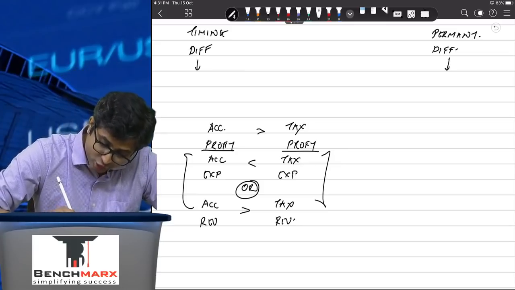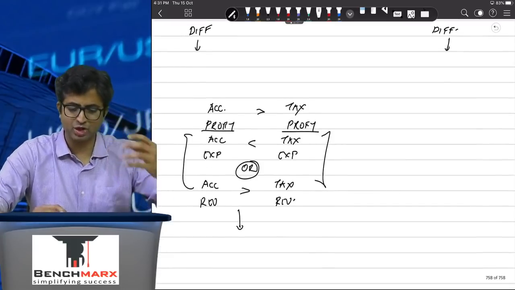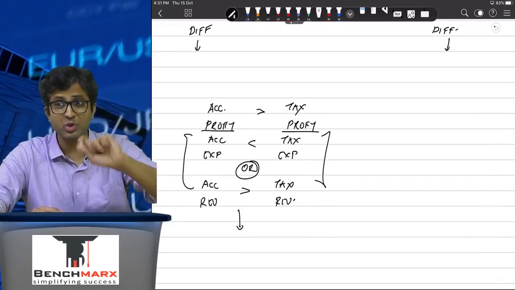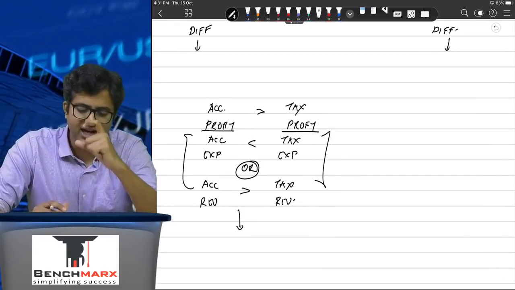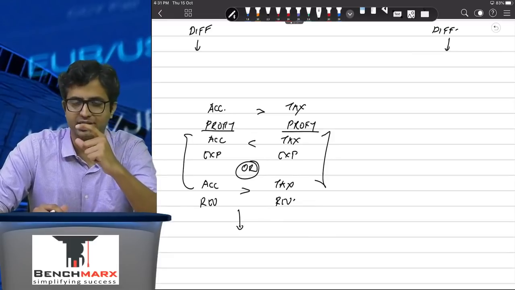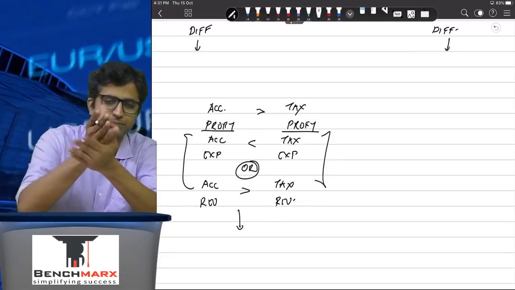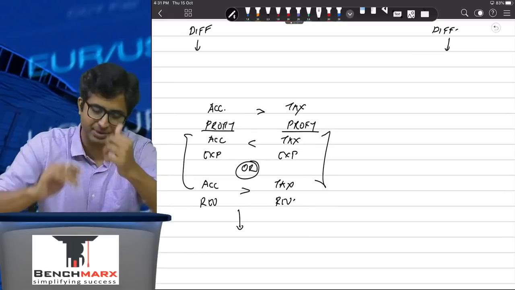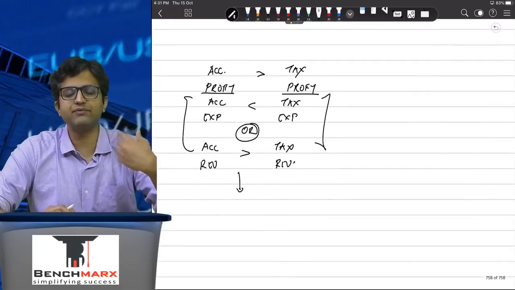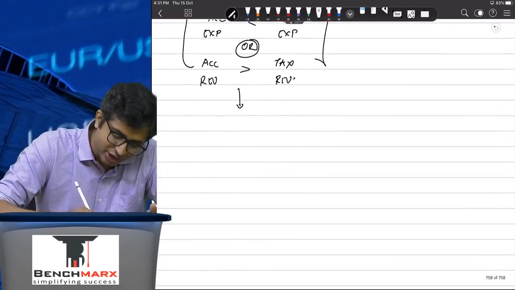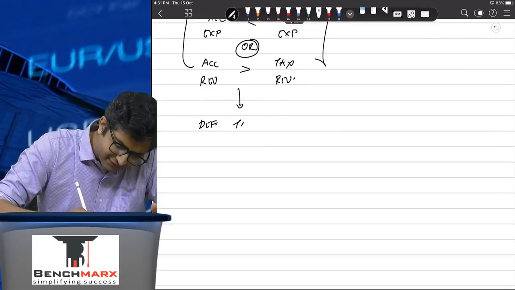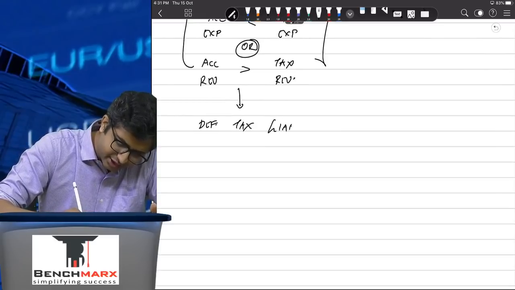In either of these two cases, what is going to happen is, because the tax profit is lower, you will pay lesser current tax. But if that difference is due to a temporary item or a timing difference, आज आपने कम टैक्स पे किया, फ्यूचर में ज्यादा पे करना पड़ेगा, which is representative of a liability. So this will always create a deferred tax liability.